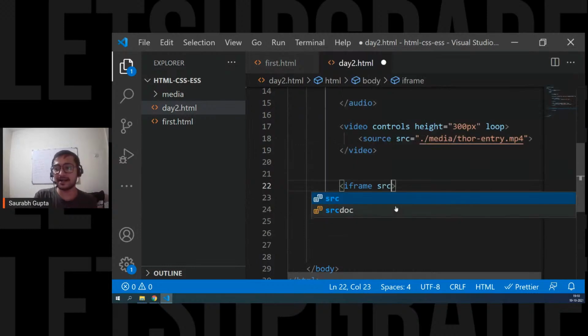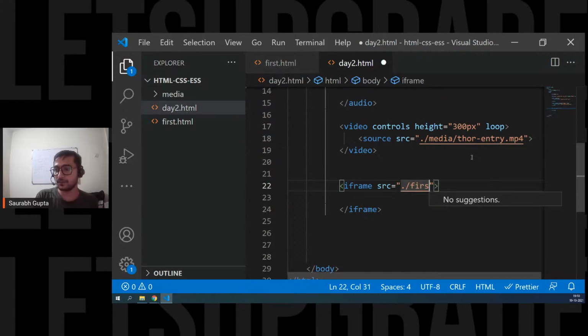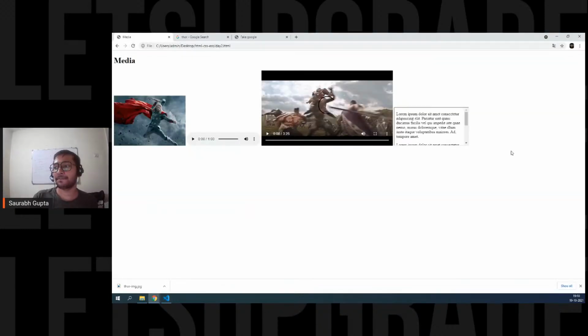You can go here and write src, and the resource, you just have to put the source of that external thing that you want to display. So in this case, I want to display this first.html page. Let's see if we can do that. So dot slash, link is first.html. That's it. Let's see. Save it. Can you guys see that?